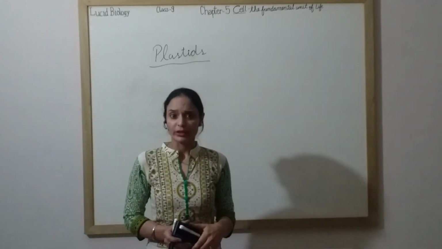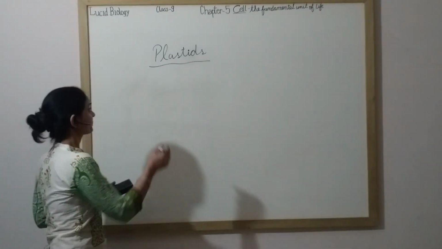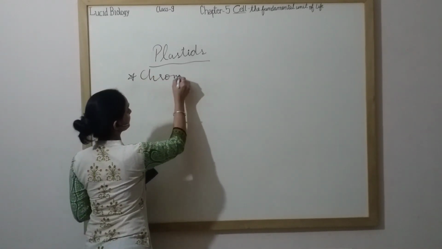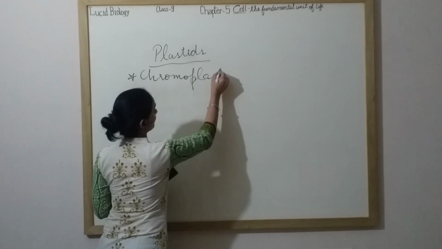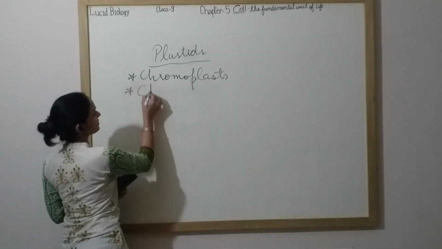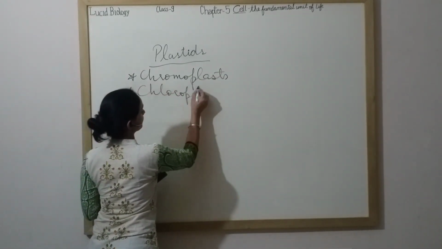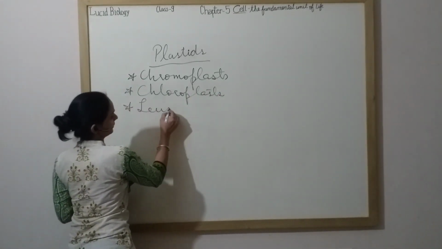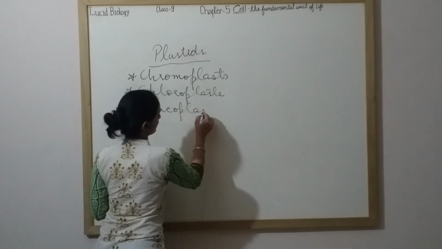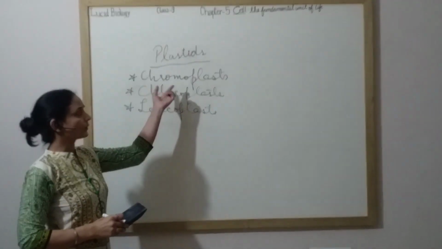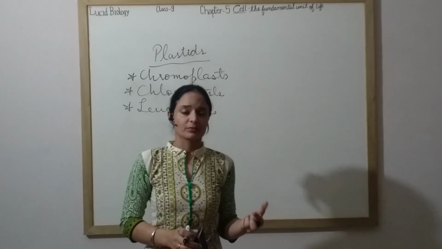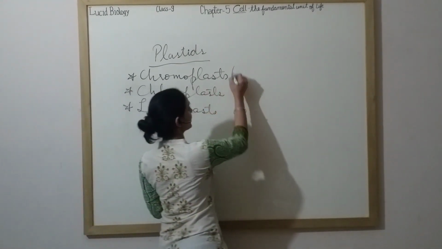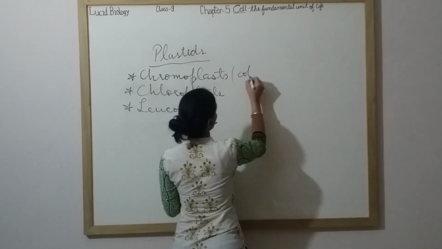Plastids are of three types. First is chromoplast, then chloroplast, and third type is leucoplast. Now, chromoplasts are the colored plastids. Means, except green color, they have any other color. So, they are colored plastids.